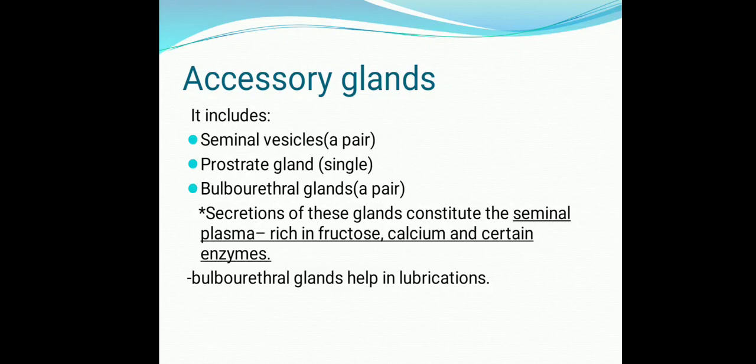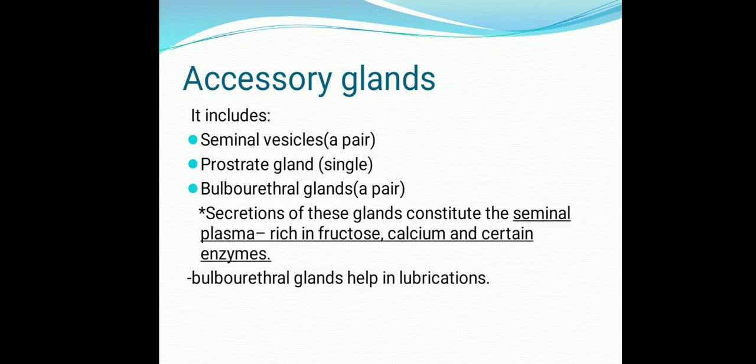It includes a pair of seminal vesicles. Remember which gland is paired and which gland is single. A pair of seminal vesicles, prostate gland and bulbourethral glands. This is also present in pair. This line is very important, given in the NCERT book.